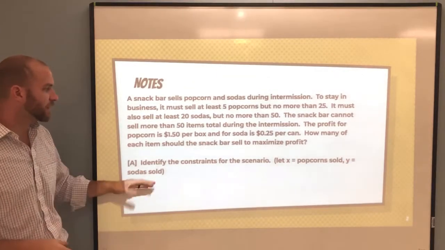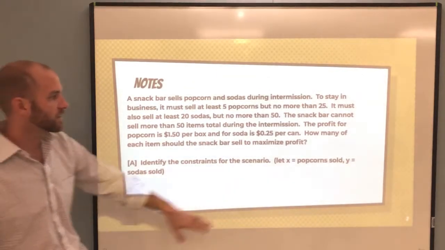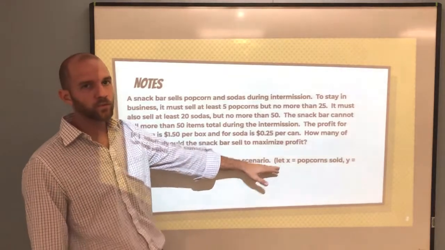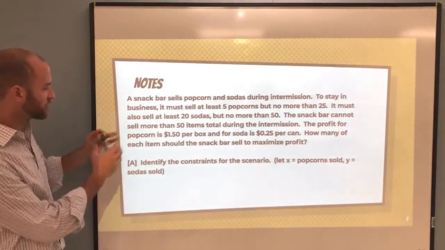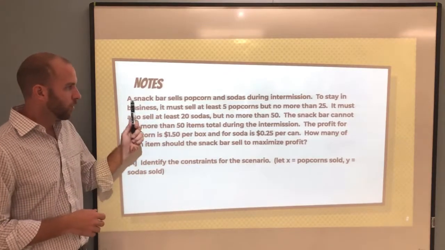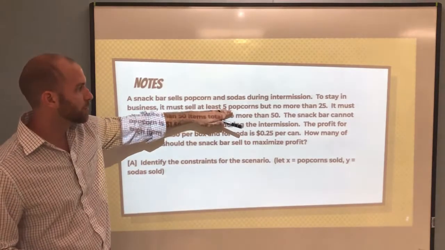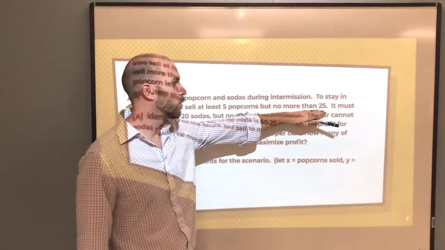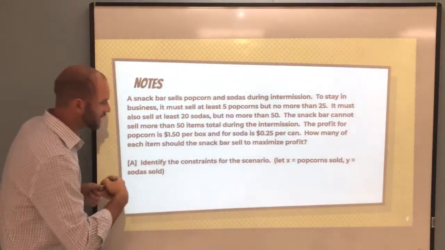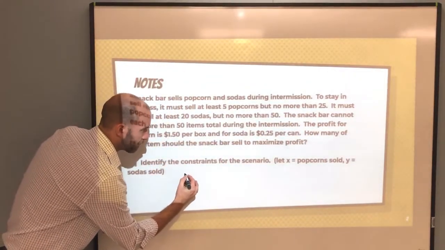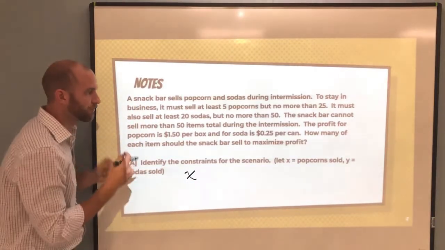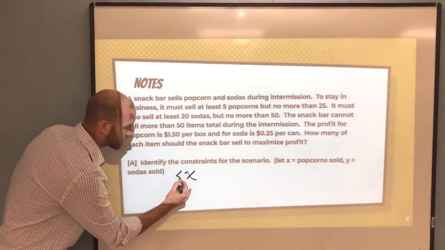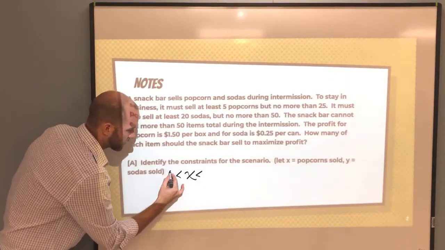Question A says to identify the constraints for the scenario. It says go ahead and let X be the number of popcorns that you sold and Y be the number of sodas that you sold. So in this situation, our popcorns have to be between 5 and no more than 25. If we set up an inequality for popcorn, it needs to be somewhere between 5 and 25. So it's going to look something like this.